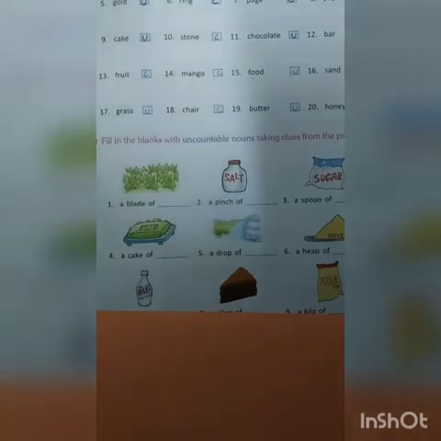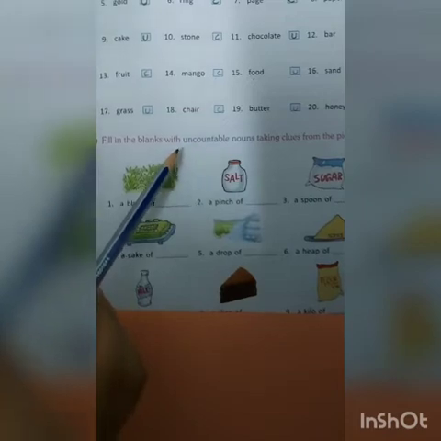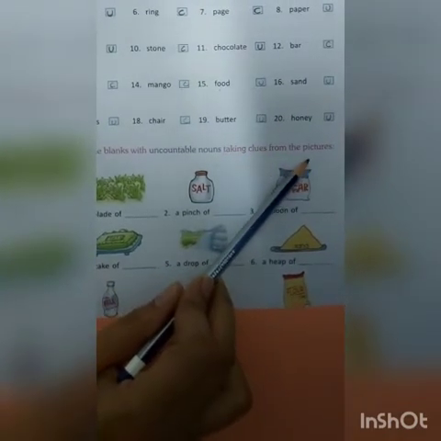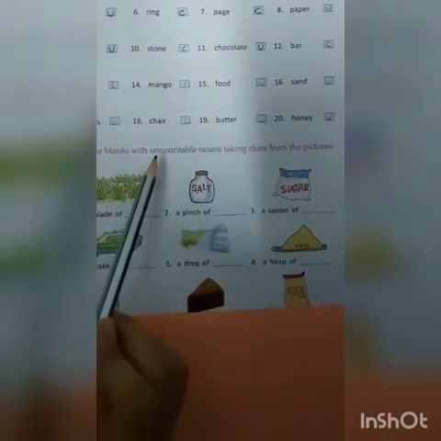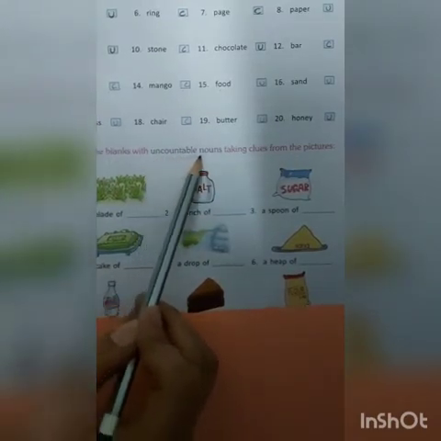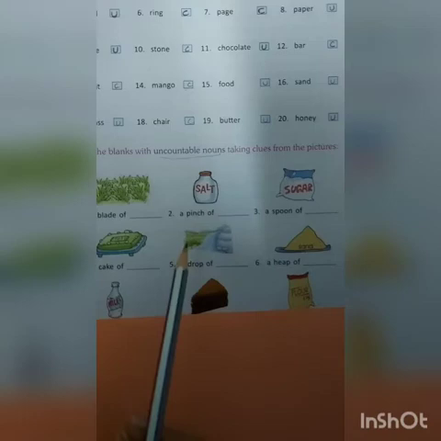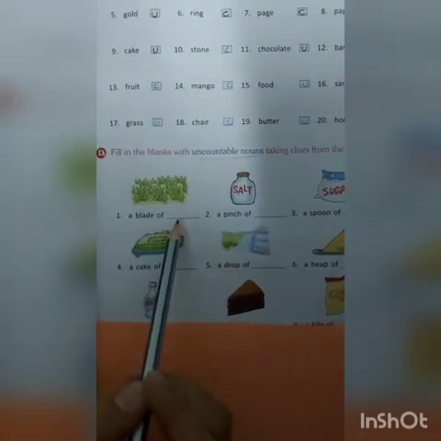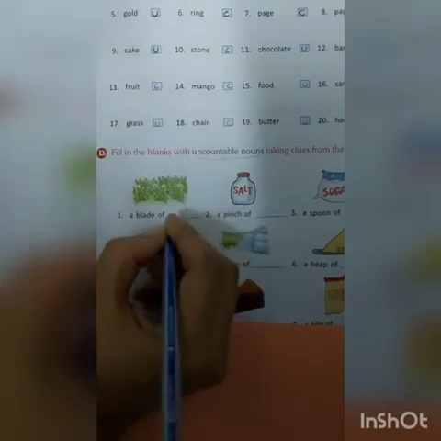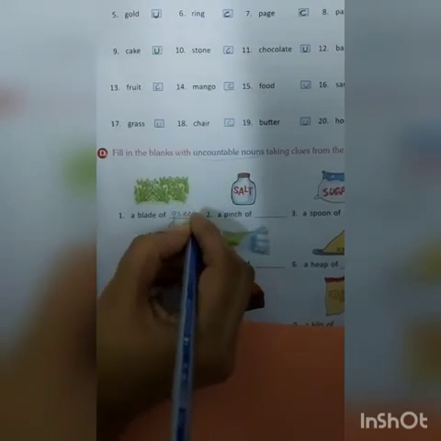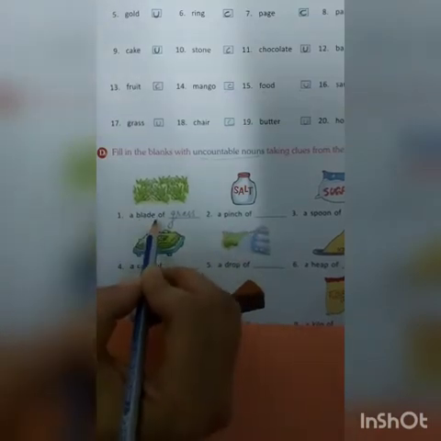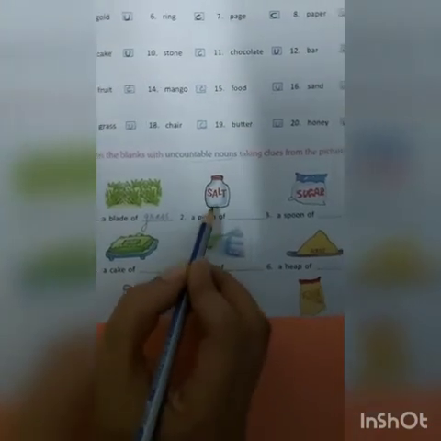Now let's move further. Exercise D. Fill in the blanks with uncountable nouns, taking clues from the pictures. So you have to fill in the blanks with what? With uncountable nouns, and the pictures are shown to you. So let's start with the first one. A blade of what? A blade of grass. Grass is uncountable noun, but we can say a blade of grass.